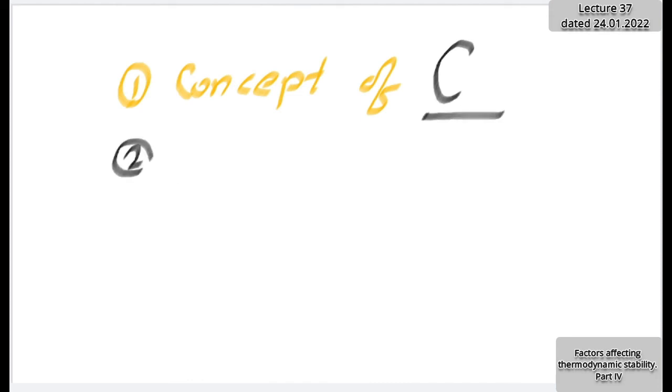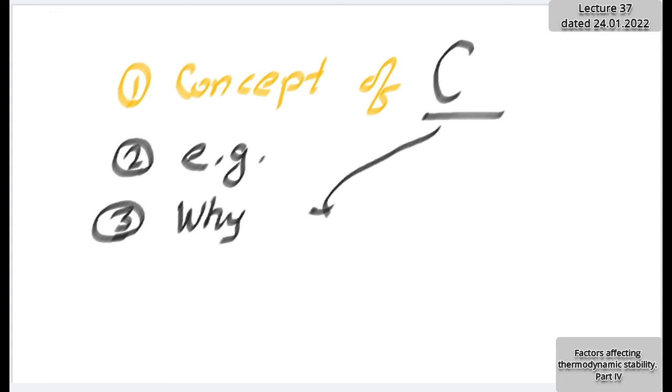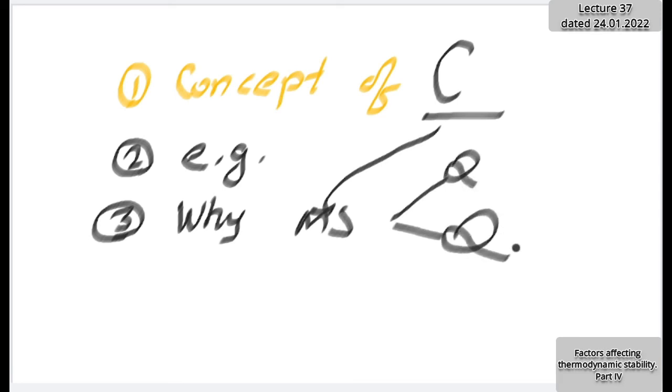The second point that I covered, the examples also I informed you. Third point, the example, which one? Zinc ammonia complex and zinc ethylene diamine complex, of course with the positive charge. And remember, there I committed one mistake while writing the zinc, so with that also you can remember what point was covered. Then I answered the statement, why are such chelates more stable? And 2 reasons were there, one qualitative and the other quantitative.